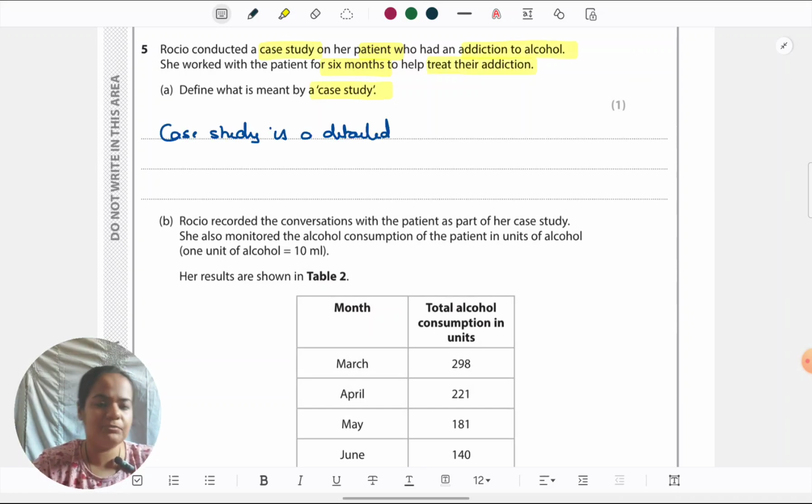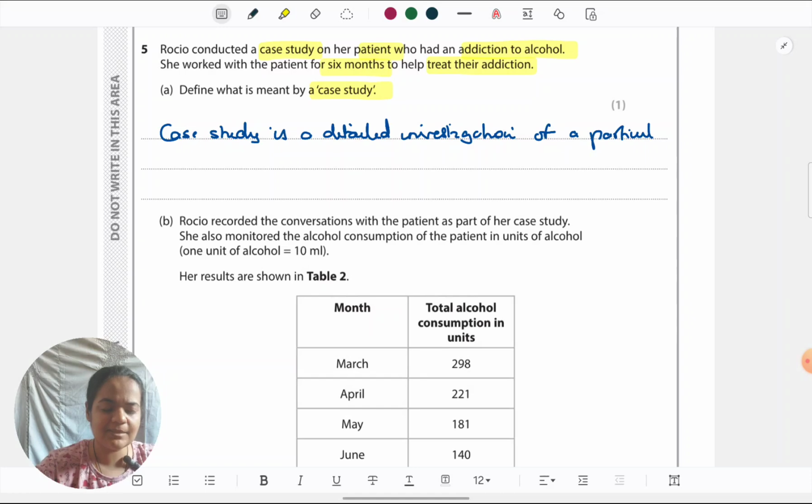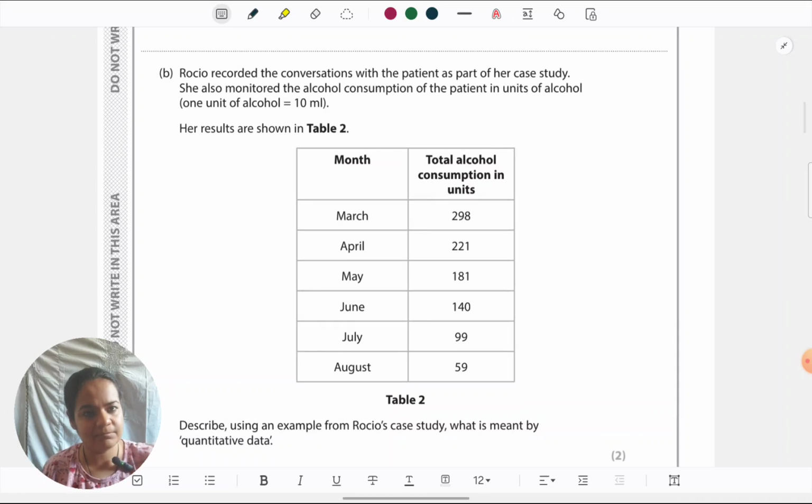Firstly, it does not have to be of a single person, it can be of a group. So that's not the definition. Second thing is, if you don't mention detailed investigation or in-depth investigation, that's the very defining feature. You must mention that.